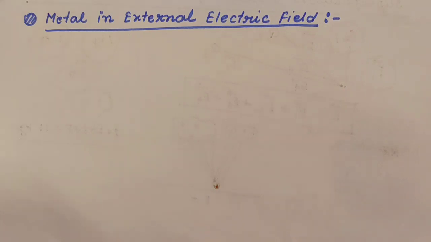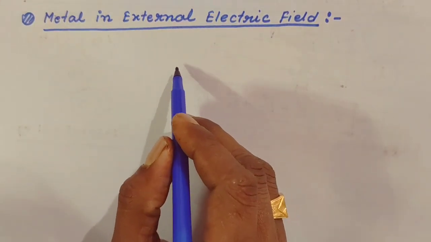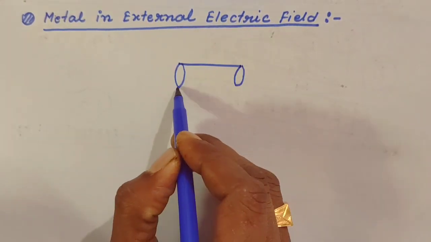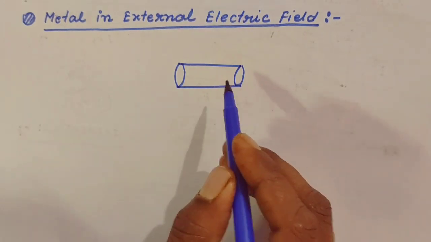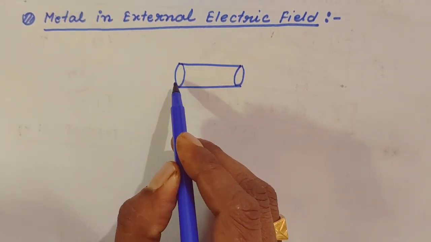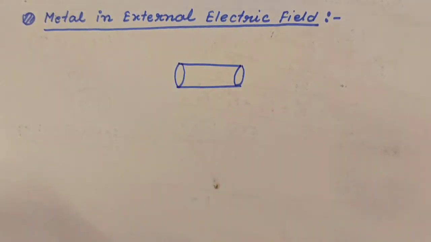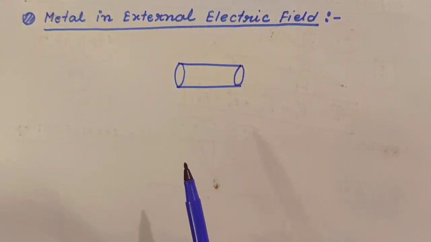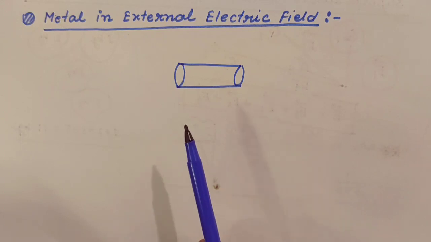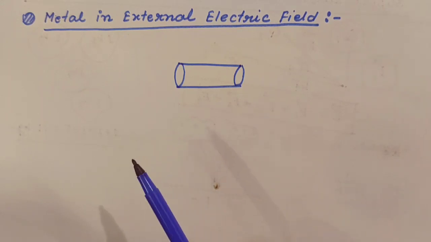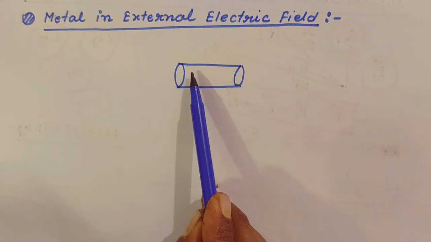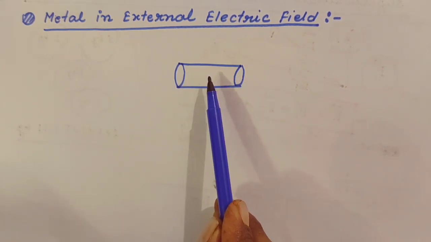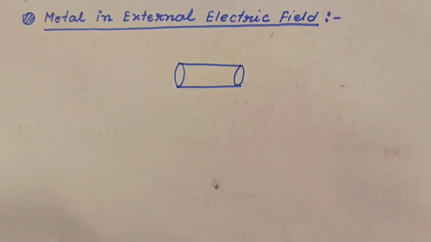So suppose you have a metal like this. Let us consider a cylinder or a sphere. This is the surface and this is the inside of the metal. Now this metal has some free electrons. Free electrons means, as you already know, those electrons which, with a little bit of force, can move out and run through the surface or inside the metal.